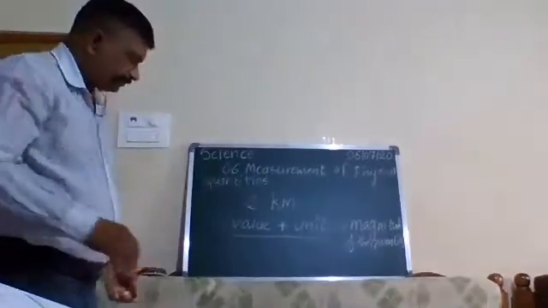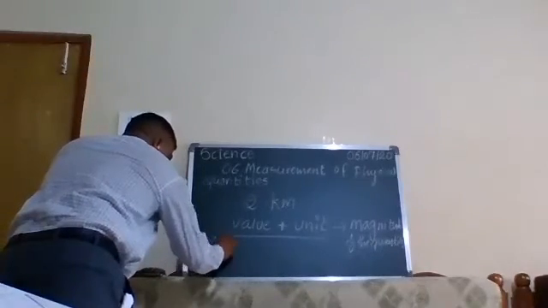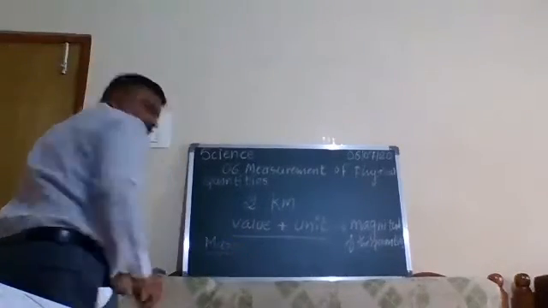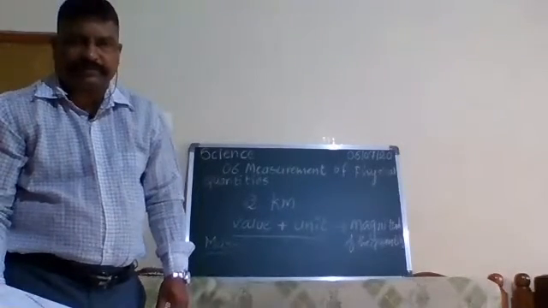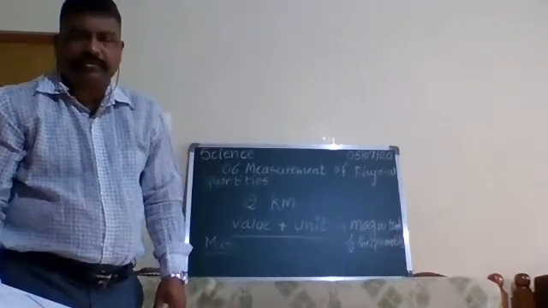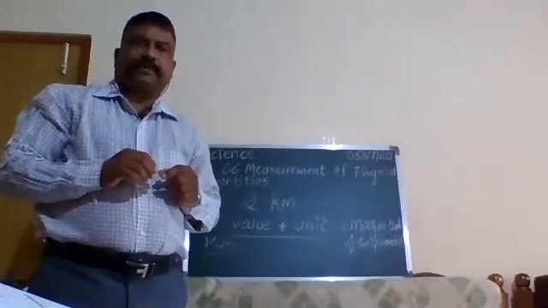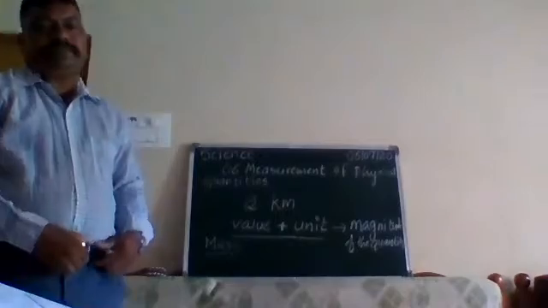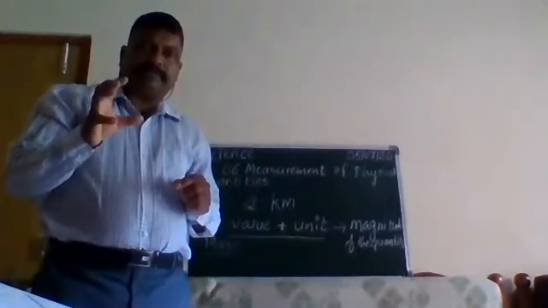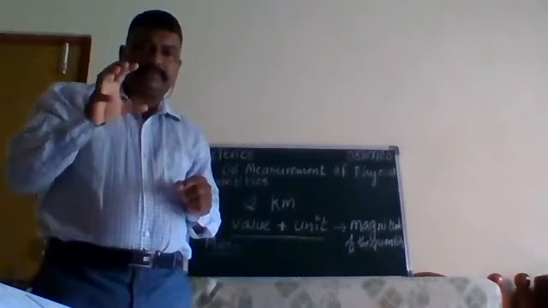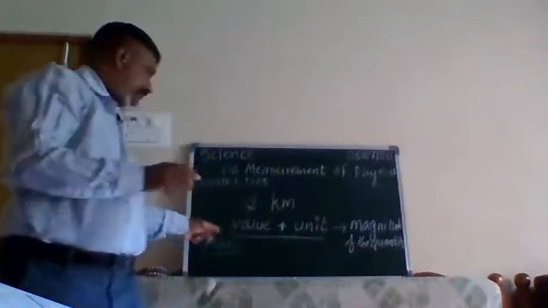Now we'll see one of the physical quantities, that is mass. Now what is mass? Mass means what the substance is made up of. All of you know, every substance is made up of something. Every substance is made up of matter. This quantity of matter is called mass.